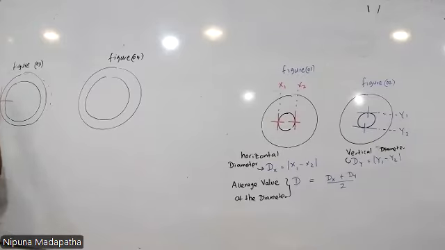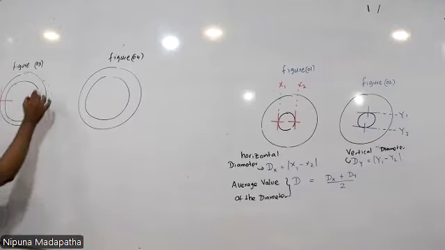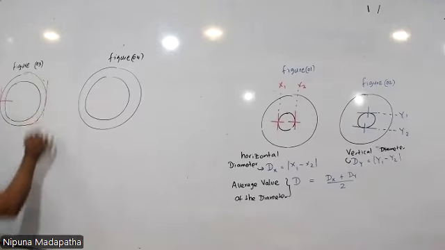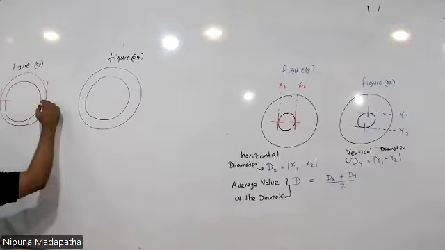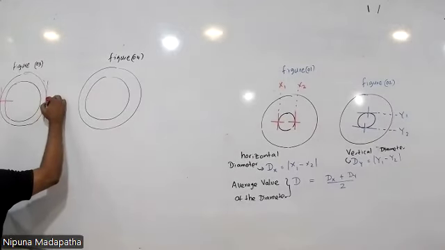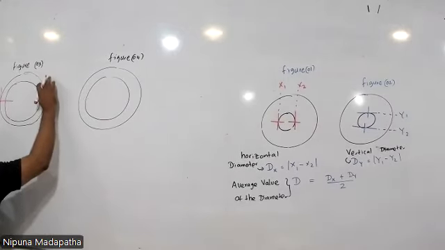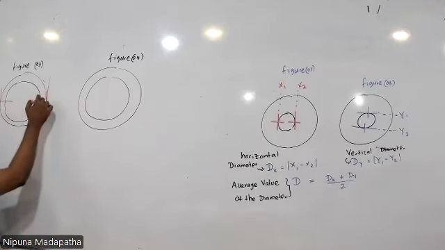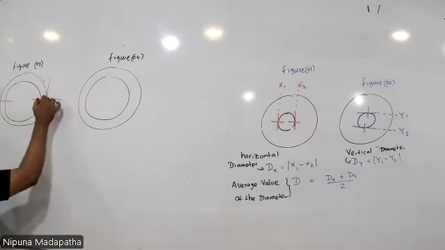Here you need to focus this vertical cross wire to this point. Then the point right at the other side, similar to this one.